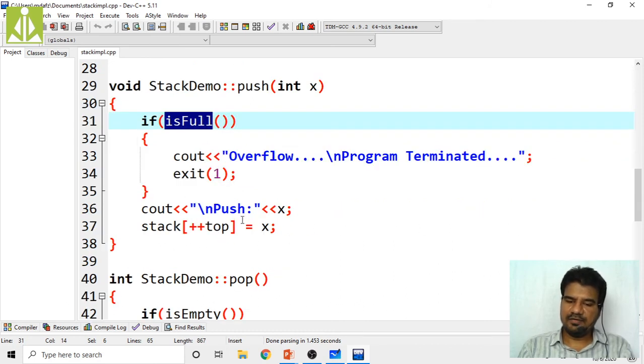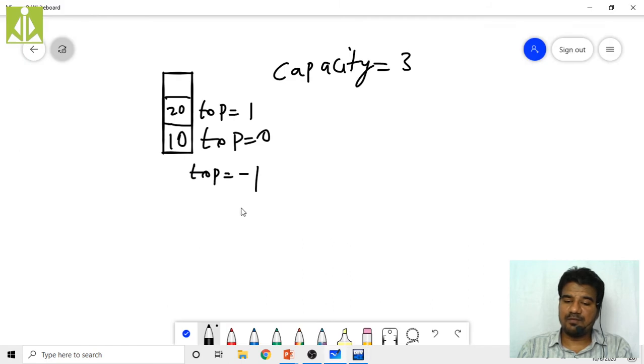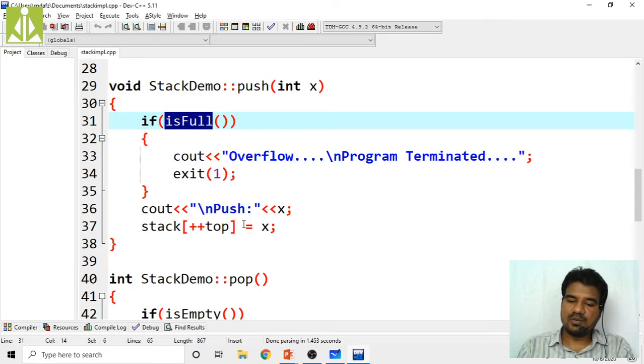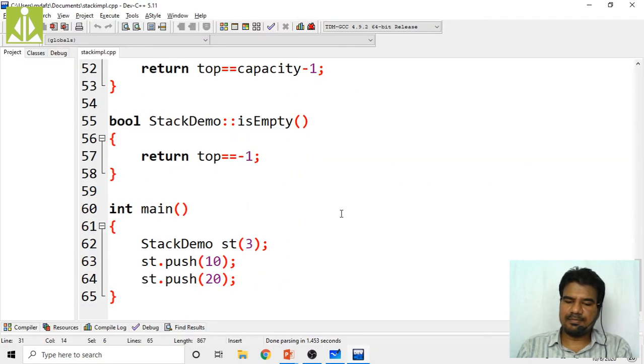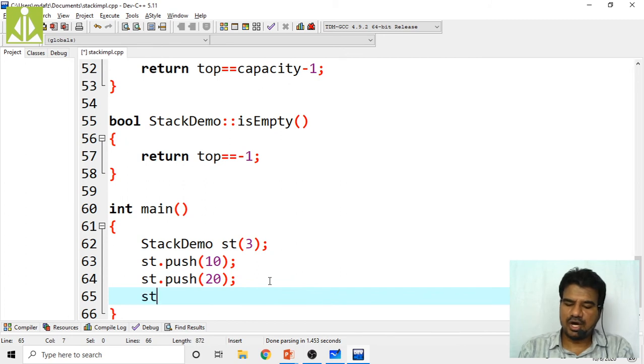And the second element will be pushed by incrementing the top value. Now my top value will become 1, I guess. Yes, 1. And at that one location, 20 will get pushed. So now the stack position is something like this: 10, 20, top value is 1 now, capacity will remain 3 only. So next time, can I push one more element?